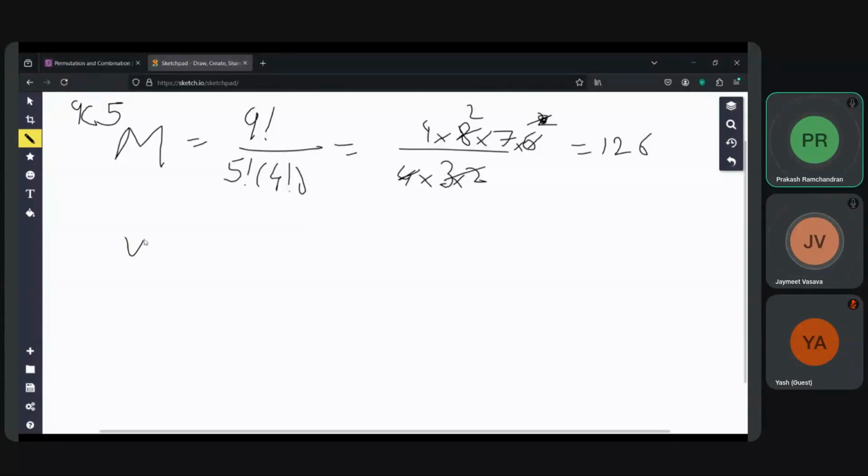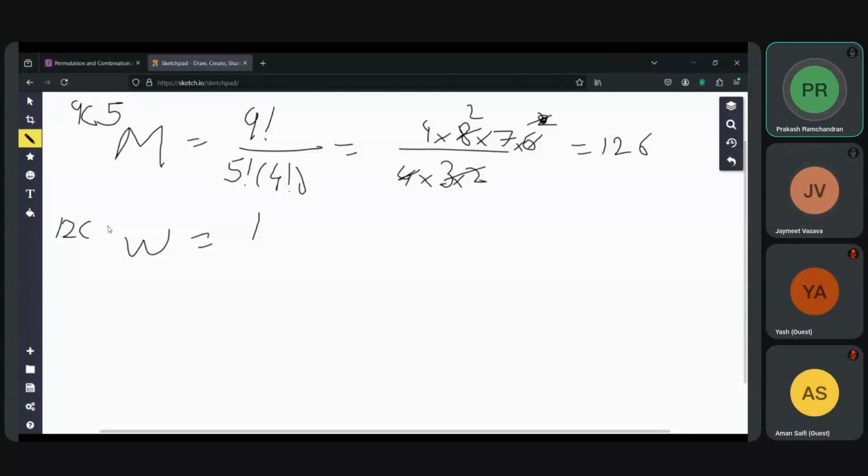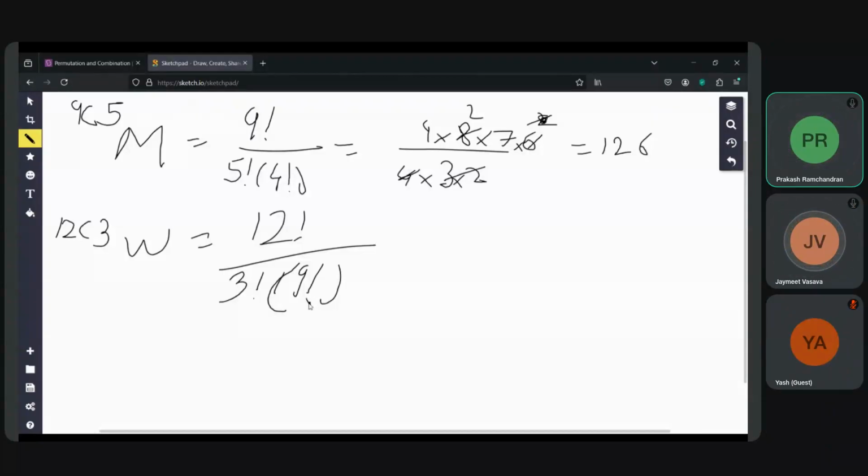And for the women, what is it now? For women, it's 12C3. So it's 12 factorial divided by 3 factorial and 9 factorial. Now 9 factorial means you can make 12 as 12, 11, 10, and this is 9, so 9 is gone.